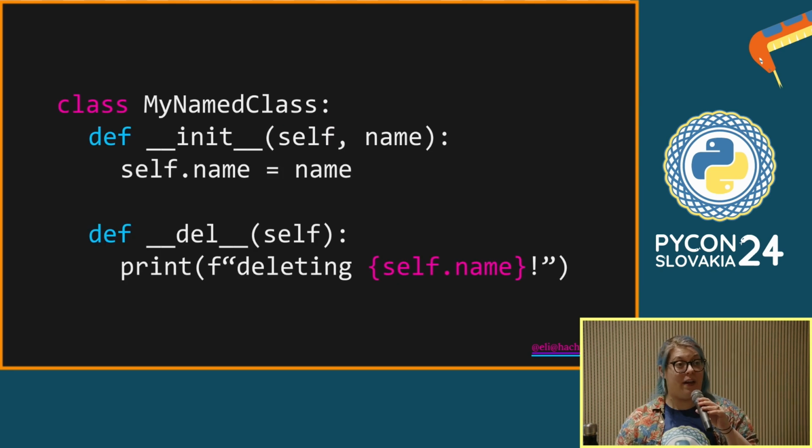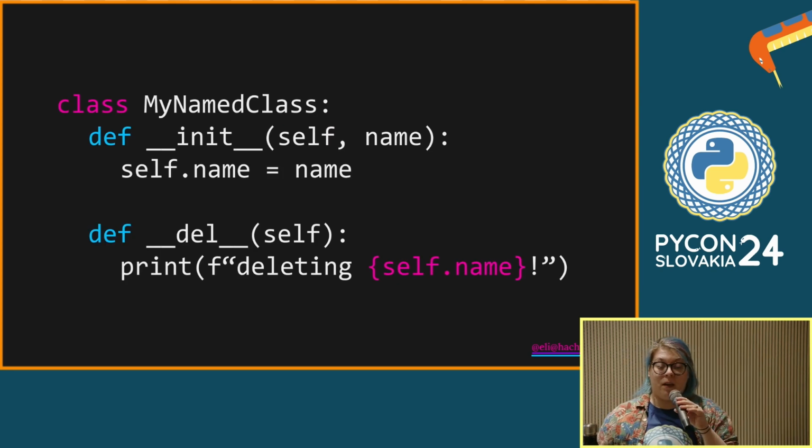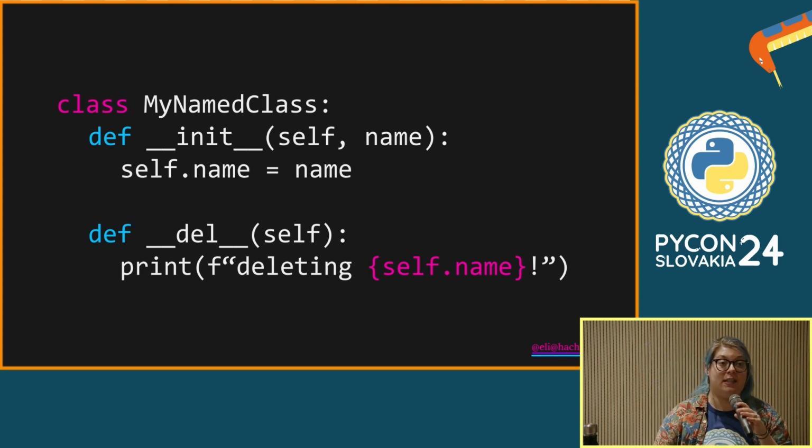We're not going to do any of that. We're just going to make it print something. So we've come back to a class that has a name so that we can tell instances apart. And when it's about to be removed from memory, we'd like to know this. We'd like to see this. So we've just said, hey, please print something and tell me that you're deleting this object.